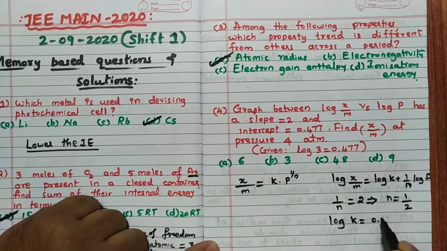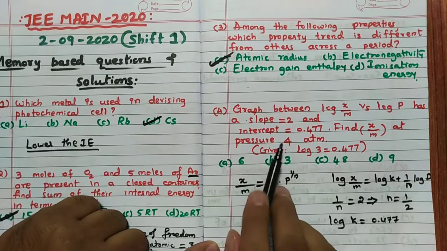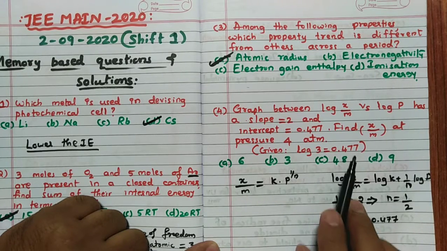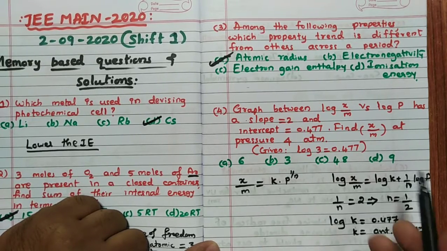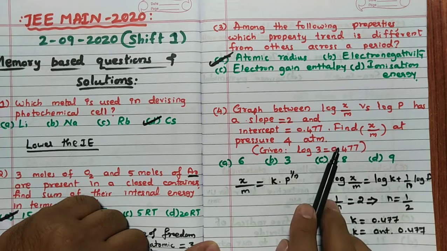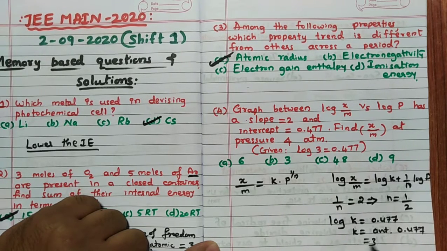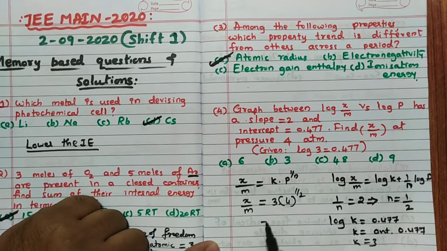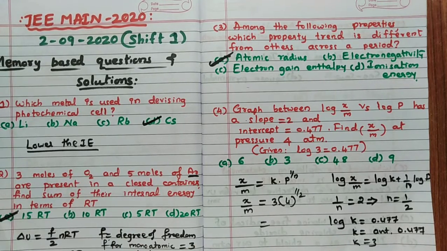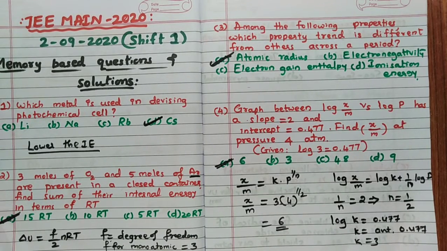Log k value is given as 0.477, and the log 3 value is 0.477, so here k is equal to anti-log of 0.477. We know that log and anti-log are completely reverse. Anti-log of 0.477 is equal to 3. So k is equal to 3. Now you substitute x by m is equal to 3 into p, which is 4 atmosphere, to the power 1 by 2. So 4 to the power 1 by 2 means root 4 is equal to 2. 3 2s are 6 is the answer. So the answer for this question is A.